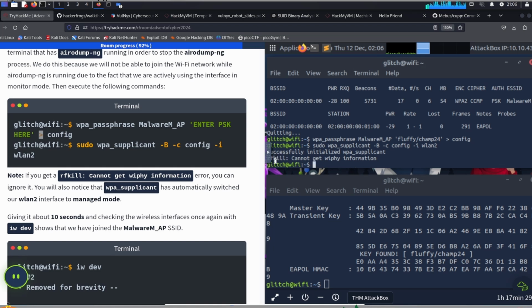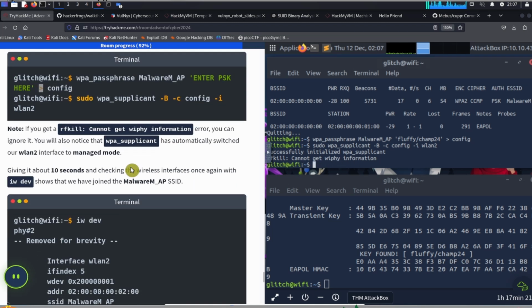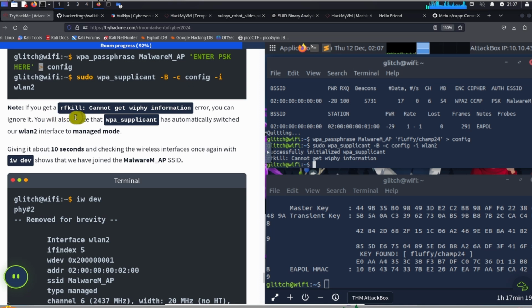Okay, it says successfully initialized WPA supplicant. Cannot get Wi-Fi information. Okay, so if you get a cannot get Wi-Fi information error, you can ignore it. You will also notice that WPA supplicant has automatically switched our wlan2 interface into managed mode.